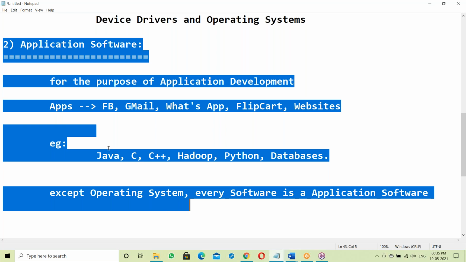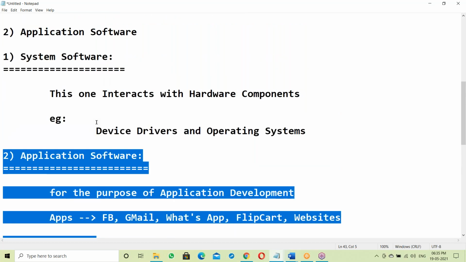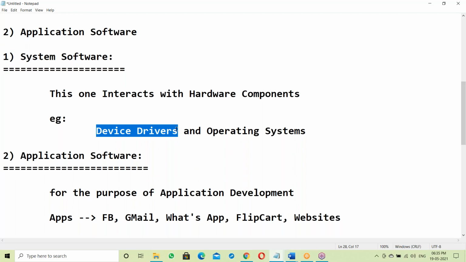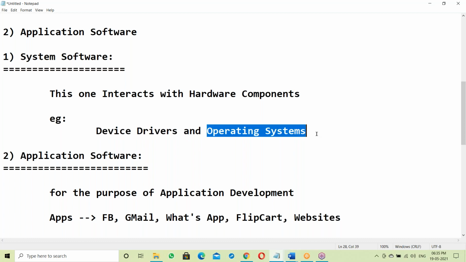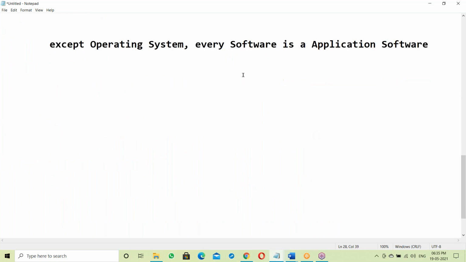Let us see what a device driver is. A device driver is to run the devices. Simple. That is not required for us. Let us go to OS. This is an important point for us. What is OS? Operating systems.